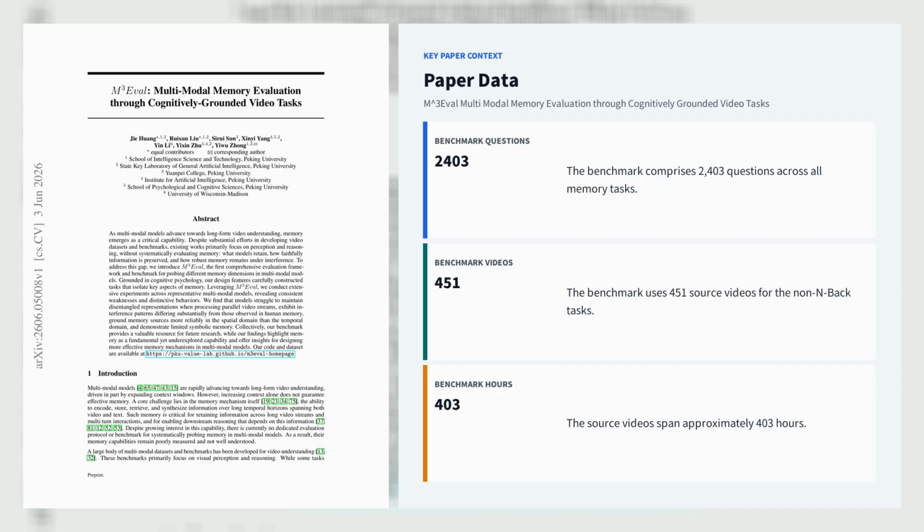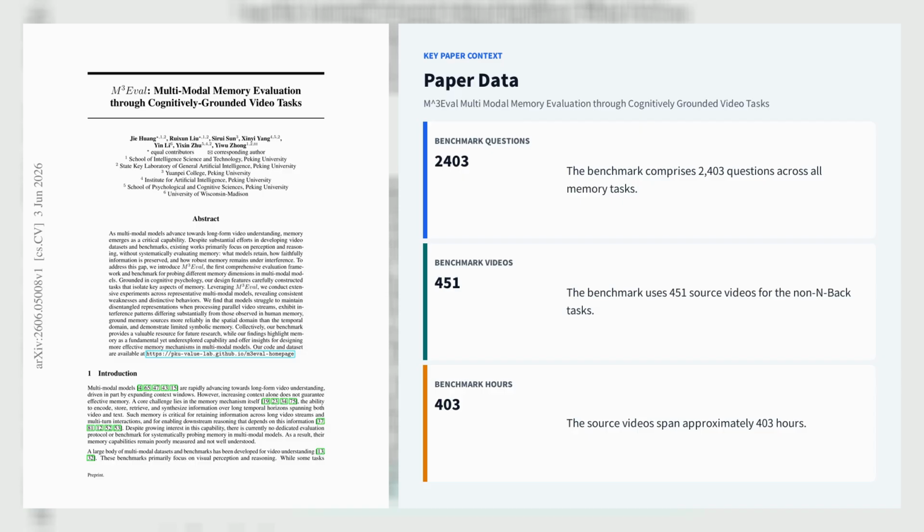M3-Evol, developed by Ji Huang, Rushun Liu, Sirui Sun, Xinyi Yang, Yin Li, Yixin Zhu, and Yiwu Zhong at Peking University and the University of Wisconsin-Madison, is the first benchmark to isolate multimodal memory in video understanding rather than conflating it with perception or reasoning.